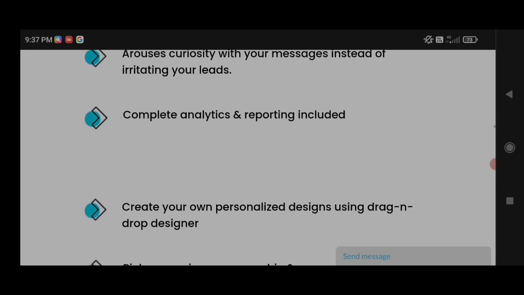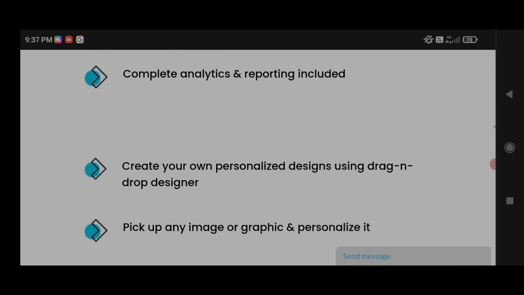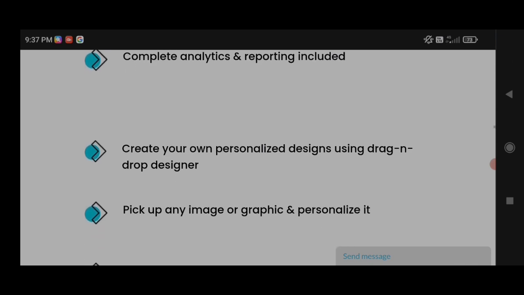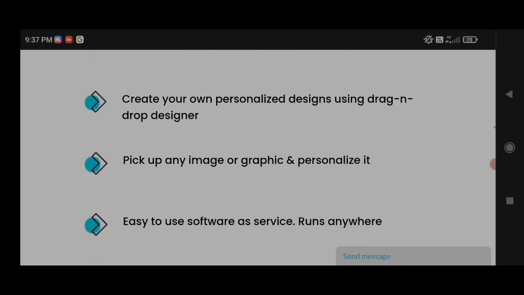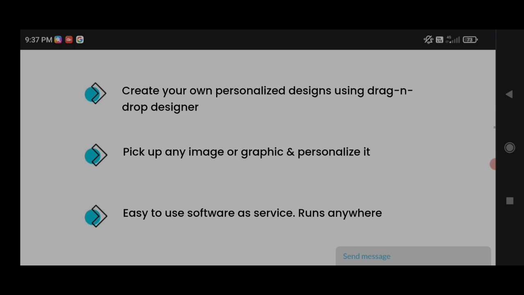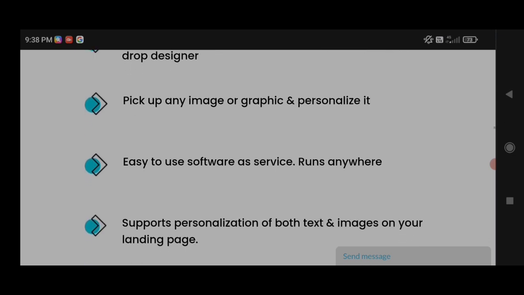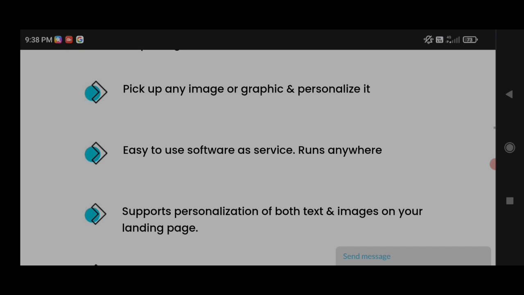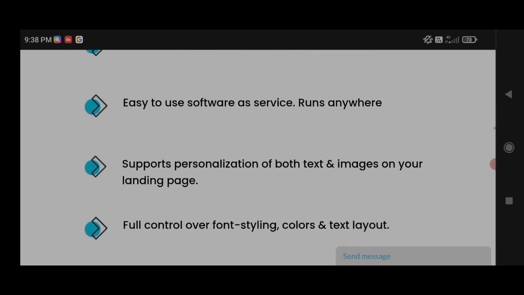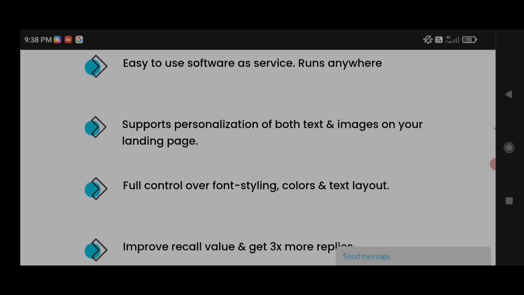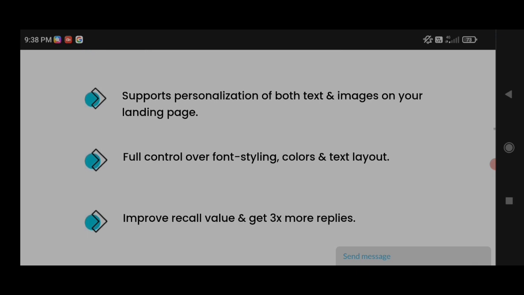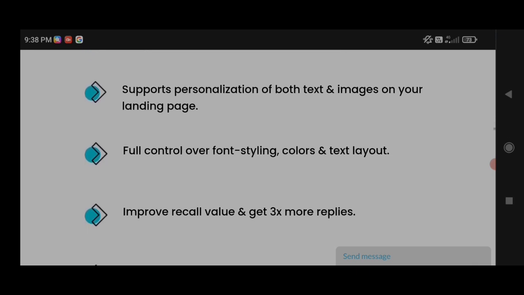Create your own personalized designs using drag and drop designer. Pick up any image or a graphic and personalize it. Easy to use software as a service, runs anywhere. Supports personalizations of both text and images on your landing page. Full control over font styling, colors and text layout. Improve recall values and get 3x more replies.